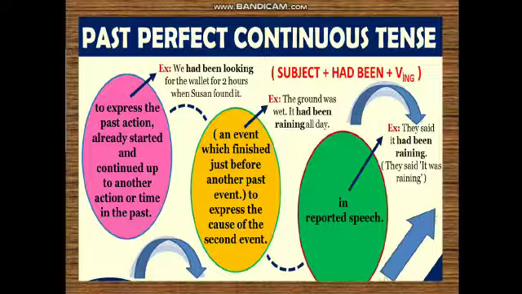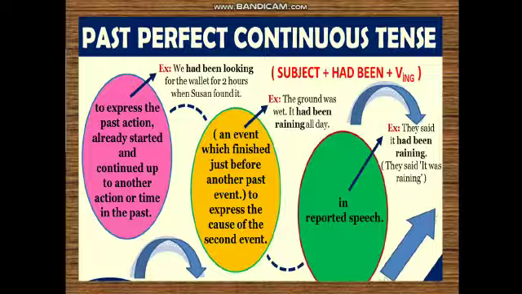Now it is an event which finished just before another past event, to express the cause of the second event. You can see the cause and effect, means what is the cause? It had been raining all day. Due to this raining, the ground was wet. The cause is it had been raining all day, and what is the effect? The ground was wet. So here had been raining is used because this had been done in a continuation form